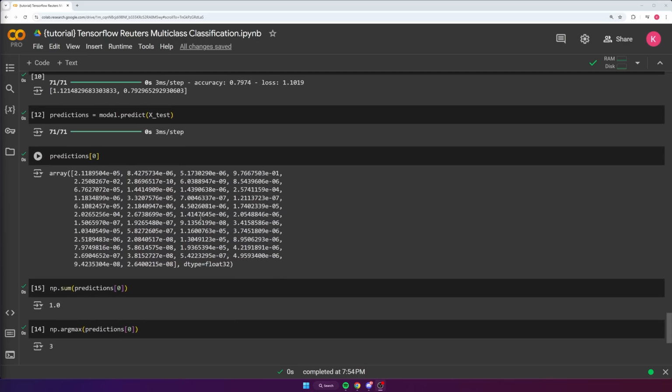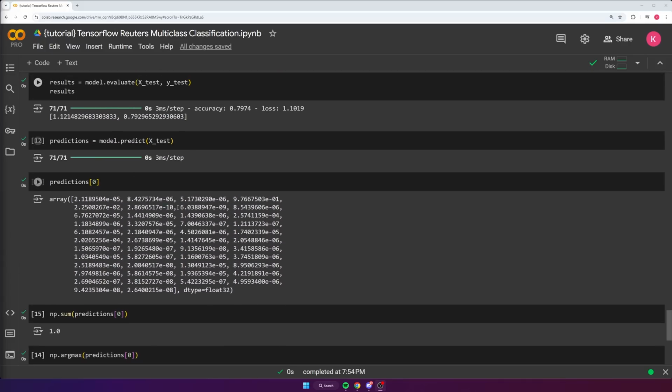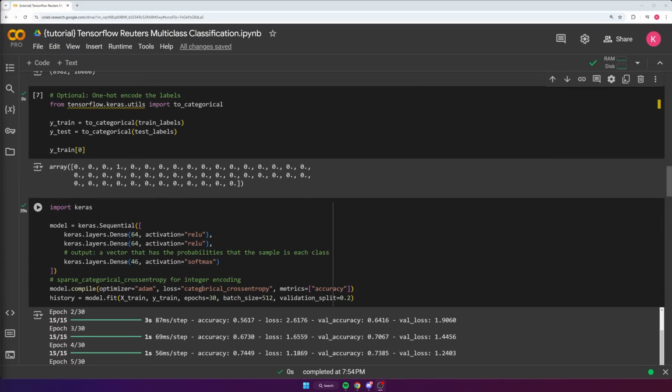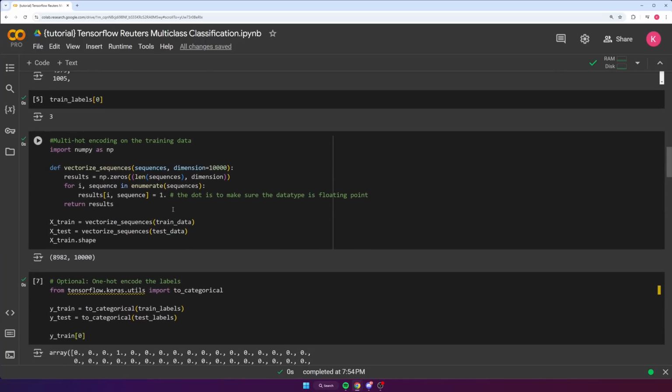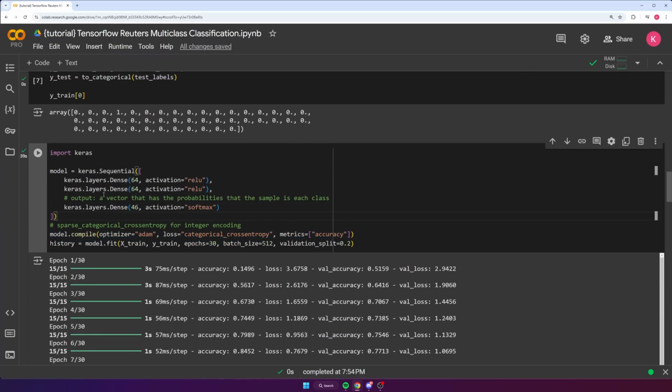So that is how we can make a neural network that can do single label classification. And hopefully that all made sense. The main things that you need to know really is just, like always, the loss function that you're supposed to use for the type of problem that we're doing. In this case, it also depends on the type of encoding that you do for the labels. So if you do one-hot encoding, use categorical. If you do integer encoding, use sparse categorical. But everything else is really just playing with the options.